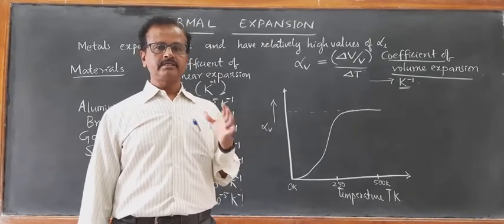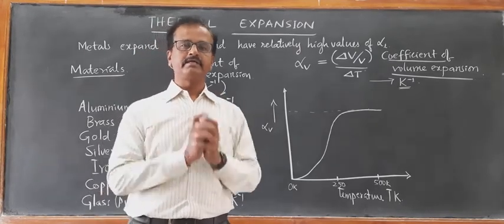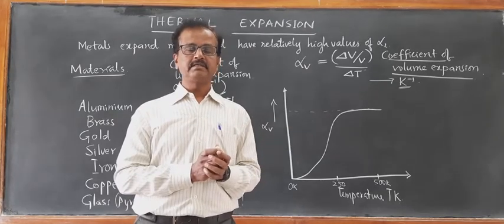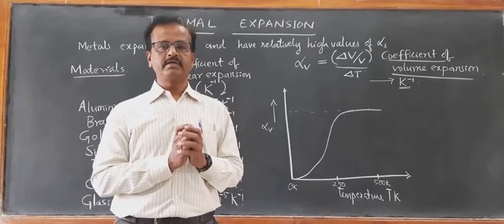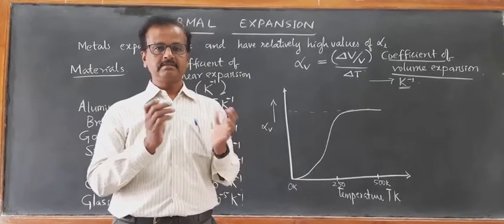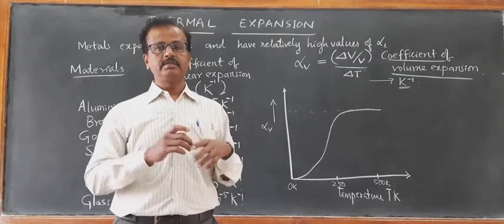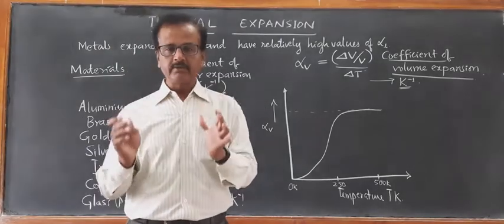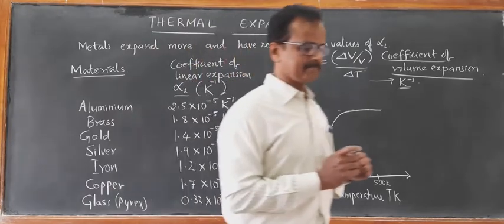We will come to know that solids, especially the metals, have a very low value of coefficient of cubical expansion, whereas the liquids have better values and the gases have still higher values. Okay, let us see by looking at the list of solids, liquids and gases.